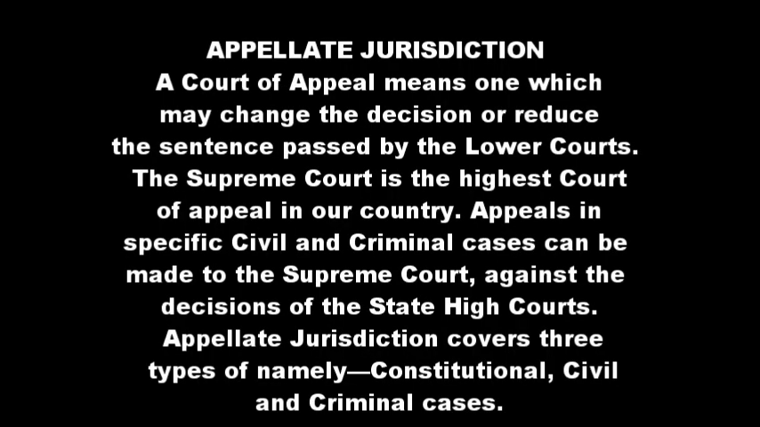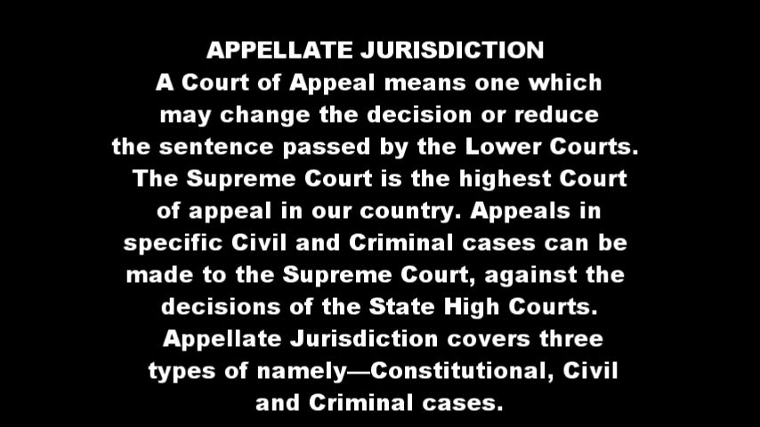The second one is appellate jurisdiction. A court of appeal means one which may change the decision or reduce the sentence passed by the lower courts. The Supreme Court is the highest court of appeal in our country. Appeals in specific civil and criminal cases can be made to the Supreme Court against the decisions of the state courts. So in appellate jurisdiction, the Supreme Court can change the decisions made by the lower courts or reduce the sentence passed by the lower courts, because the Supreme Court is the highest court of appeal in our country.